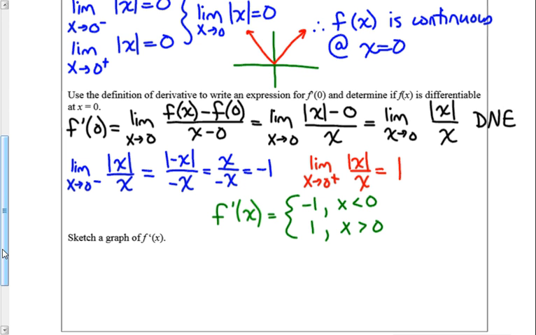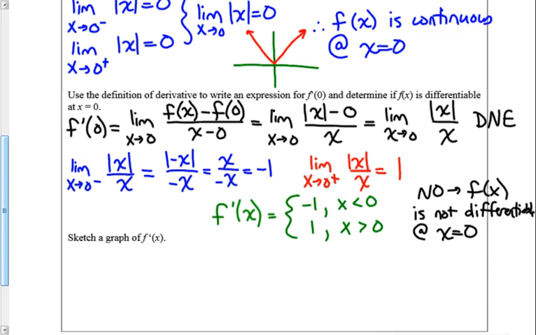So I need to determine now, is f of x differentiable at 0? And the answer to that is no. So f of x is not differentiable at x is equal to 0.